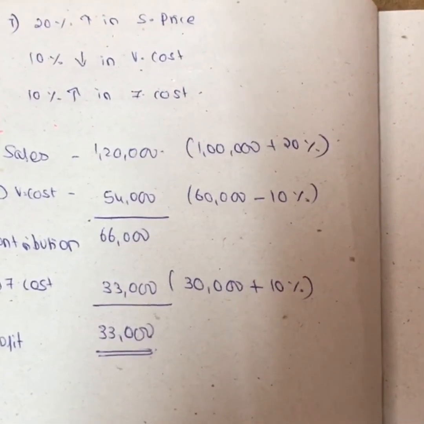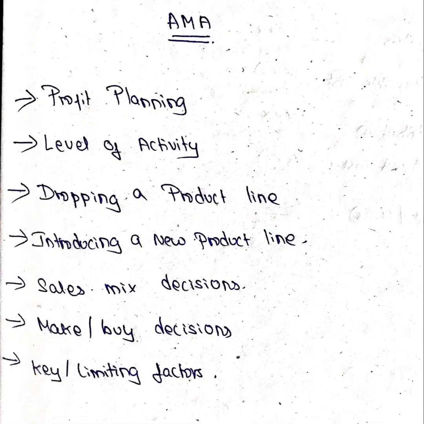Now we will go to the next part. We have seen profit planning, girls. Then we have seen the level of activity. Now we will see dropping a product line and introducing a product line together. We will directly start with the questions.